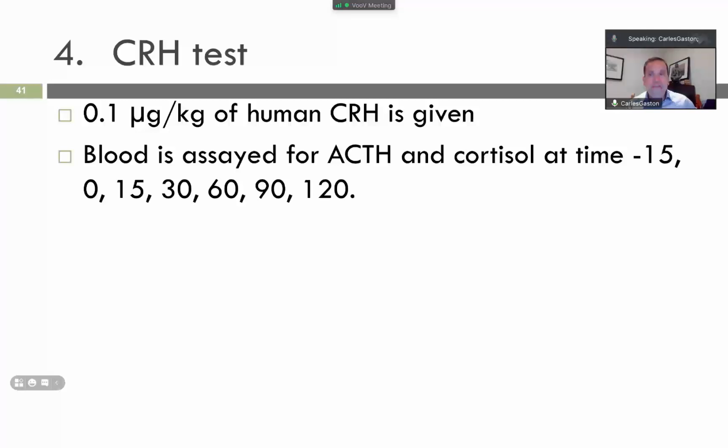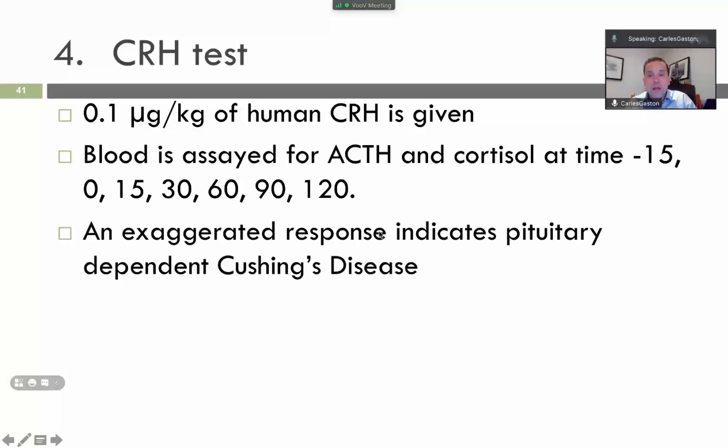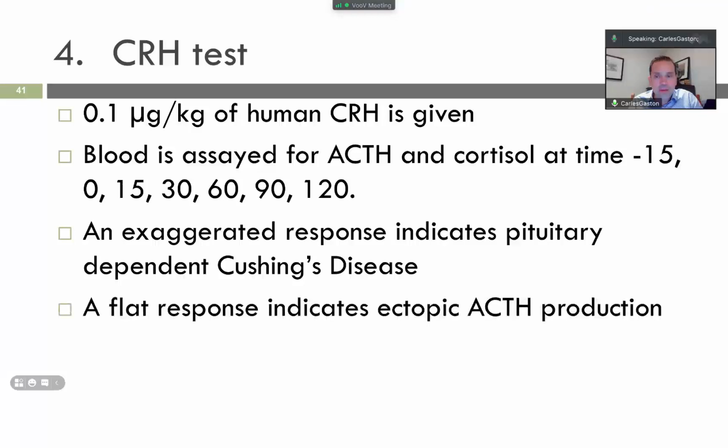Now, if you see an exaggerated response, that indicates pituitary dependent Cushing's disease. So a pituitary tumor. Okay. A flat response indicates ectopic ACTH production. Not commonly used, it depends on countries, but it is an expensive test. But we can see here the responses of the levels of ACTH.